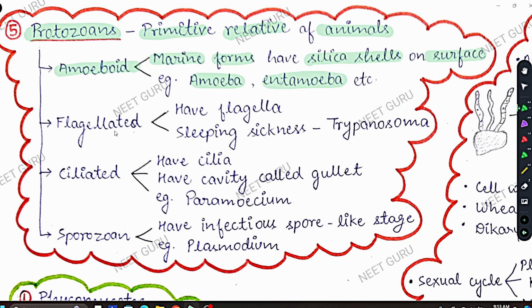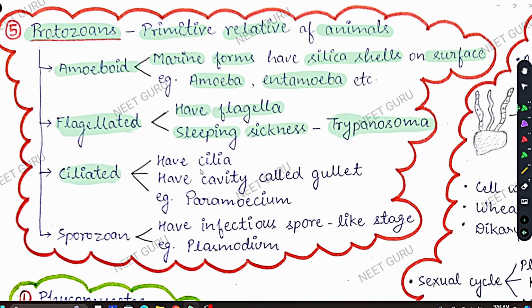Now coming to flagellated protozoan. As the name suggests, flagellated protozoans must have flagella. And there is one flagellated protozoan which is very important, Trypanosoma. Trypanosoma is a flagellated protozoan which causes sleeping sickness. So you have to learn that sleeping sickness is caused by Trypanosoma, which is a kind of flagellated protozoan.